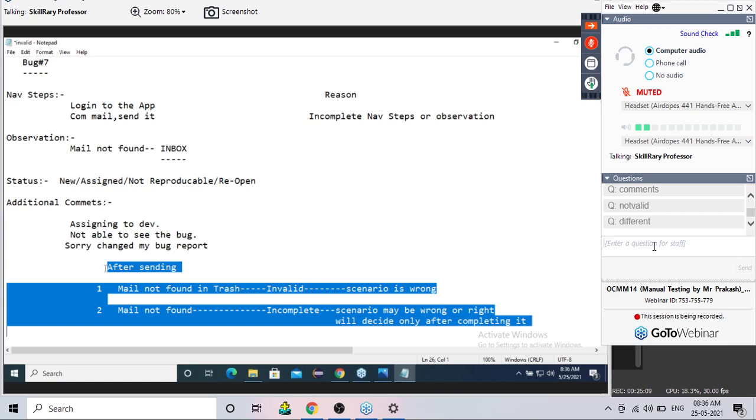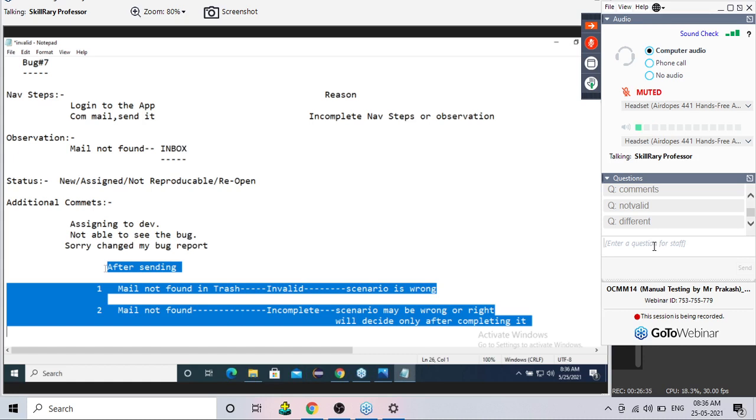So like that, what I'm trying to tell you is, even when you give incomplete information to the developer, they will also check somewhere. First, they will check because they also know the application. If they are not able to find the bug, then they will tell you, late test engineer, I am not able to find. That not able to find is nothing but I am not able to reproduce. Is it clear?